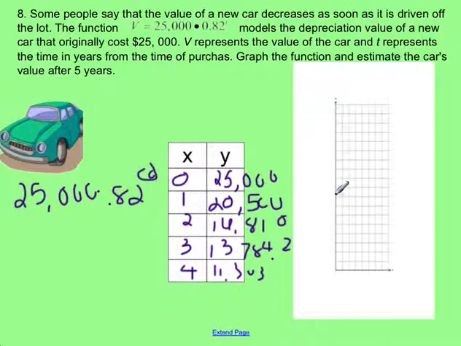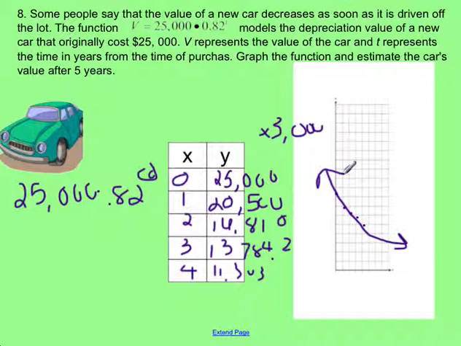It's always a good idea to give me an idea of what your scale is on your homework and on your quizzes as well. So then 20,000 is going to be just below 21,000, which is right there. 16,000 is going to be just above 15,000, which is right there. 13,000 is going to be about there, and 11,000 is going to be a little bit lower, probably about there. So this is us going down, representing our depreciation value right there.